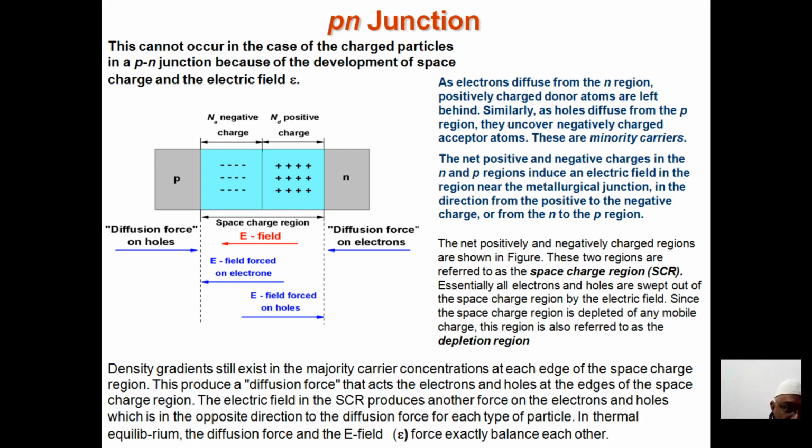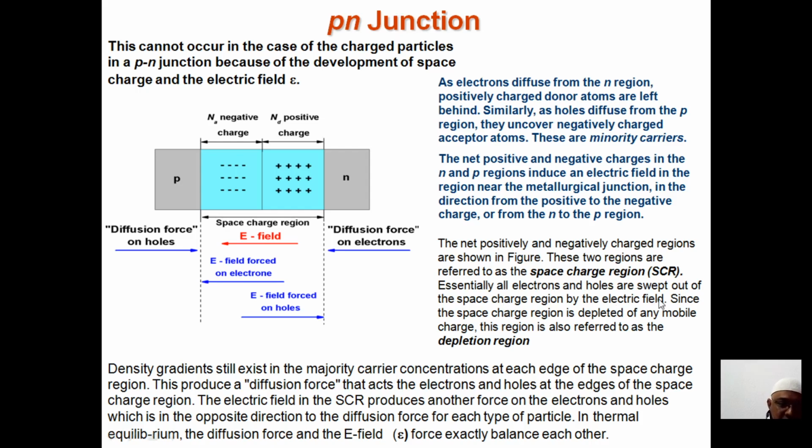Now you can see the net positive and negative charge regions as we have shown. This is called the space charge region.